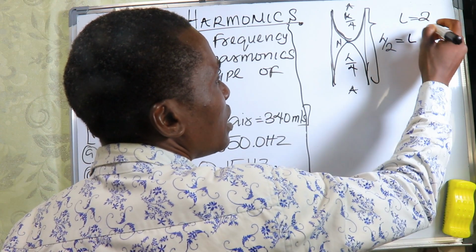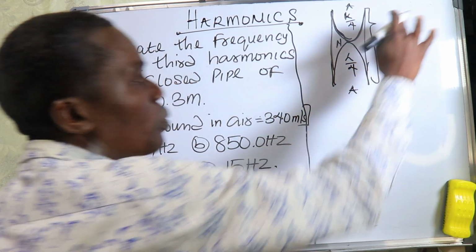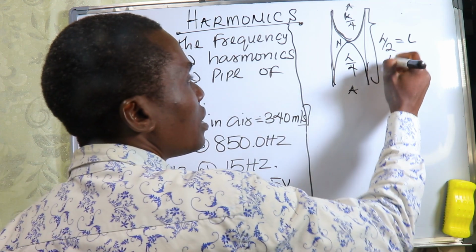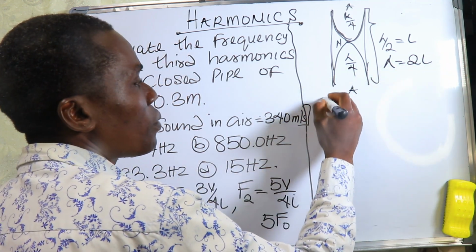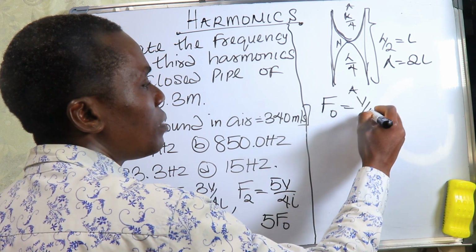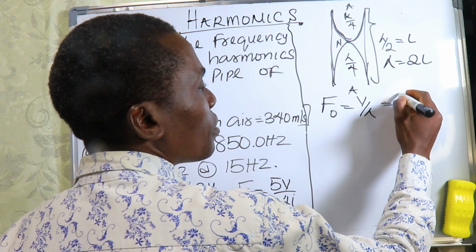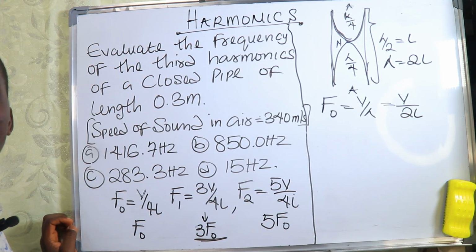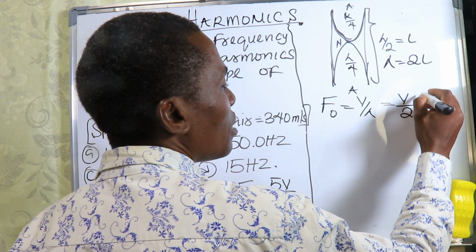So our lambda must be equal to 2 times the length. And you remember say frequency, which is f naught, is equal to v divided by lambda. So this fundamental frequency go dey v divided by 2L. So this na im be the fundamental frequency.